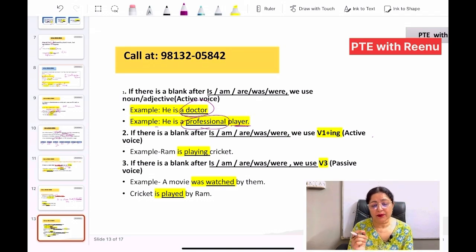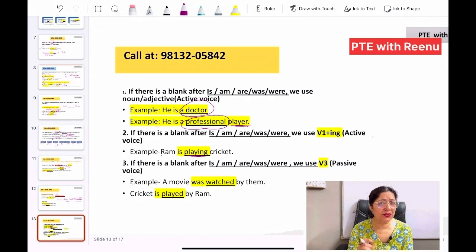Similarly, after is, am, are, was, were, we can also make use of V1 and ing. That is the continuous tense that you know about. So, Ram is playing cricket. If V1 is there, it will be followed by ing, if we have in front is, am, are, was, or were.